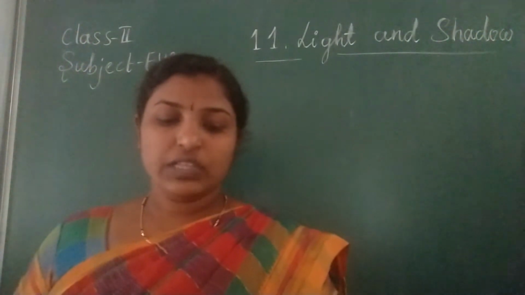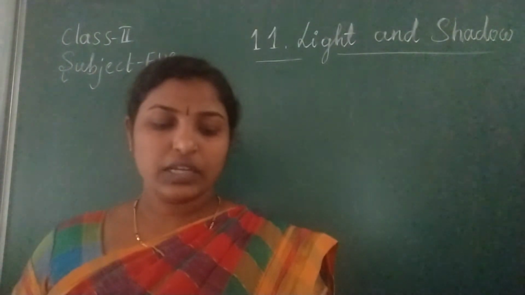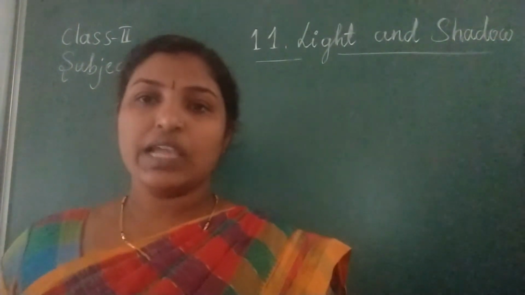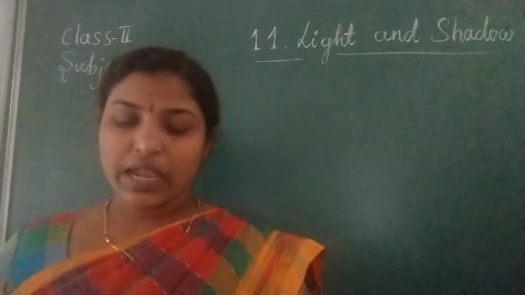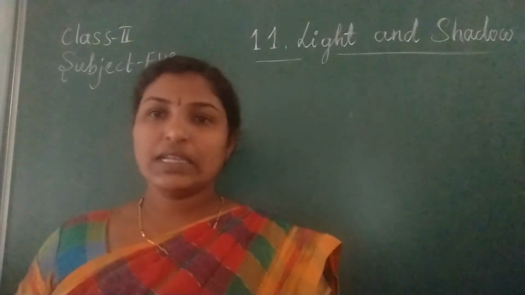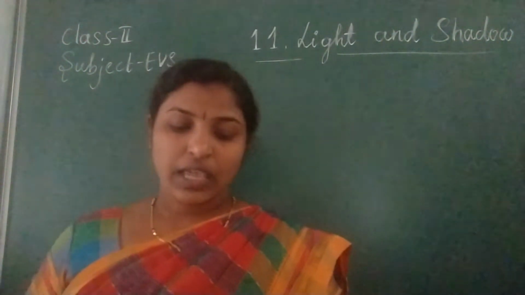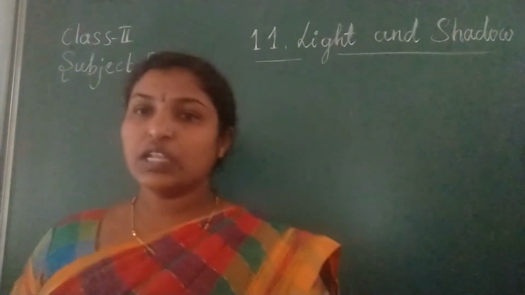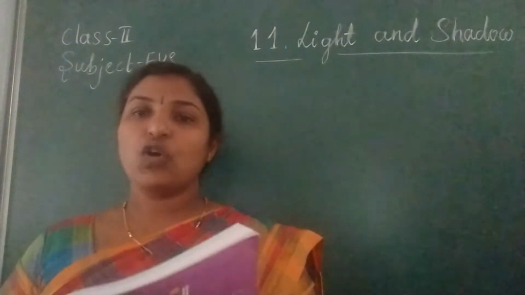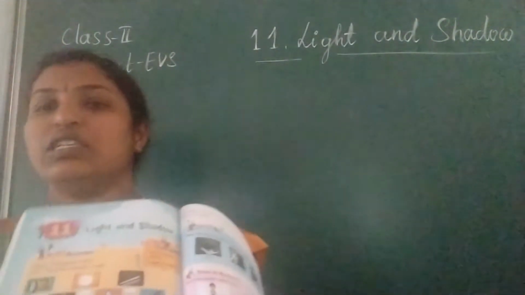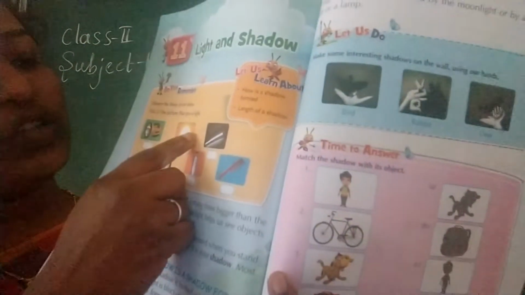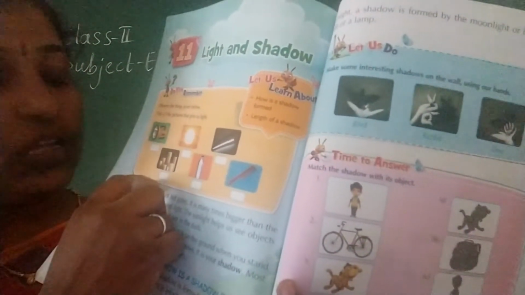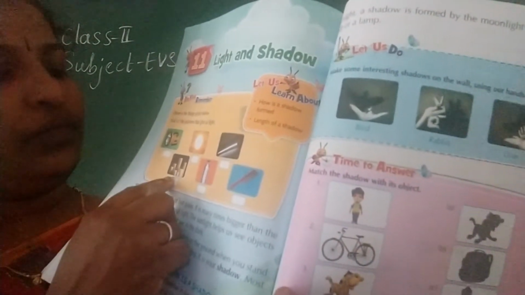Remember, observe the things given below. Tick the pictures that give us light. Torch, yes, it gives us light. Sun gives us light. Tube light will give us light. Candles also will give us light. Water will not give light, and the comb also will not give light. So here you tick the torch, sun, tube light, and candles. Don't tick this and this.